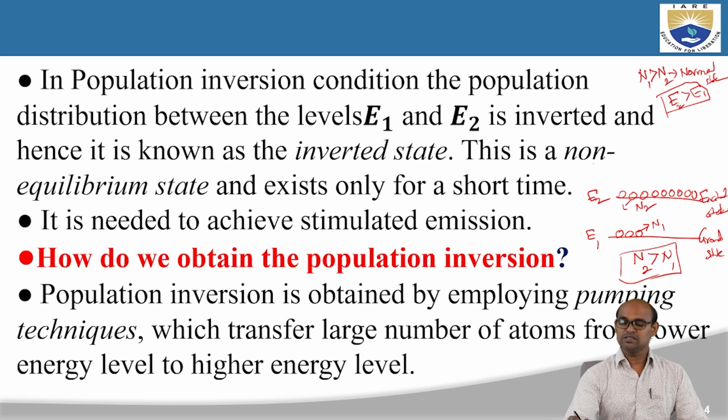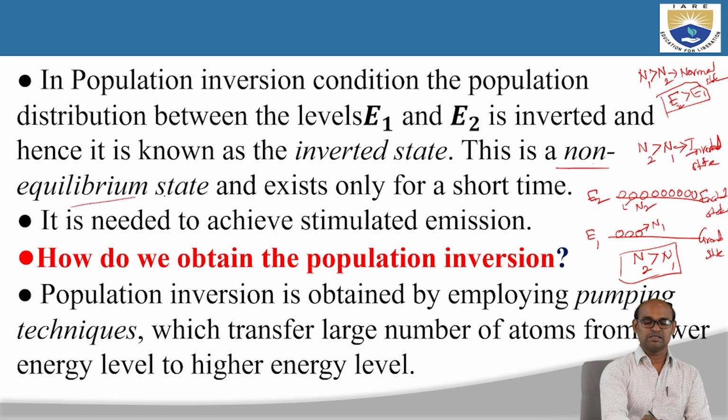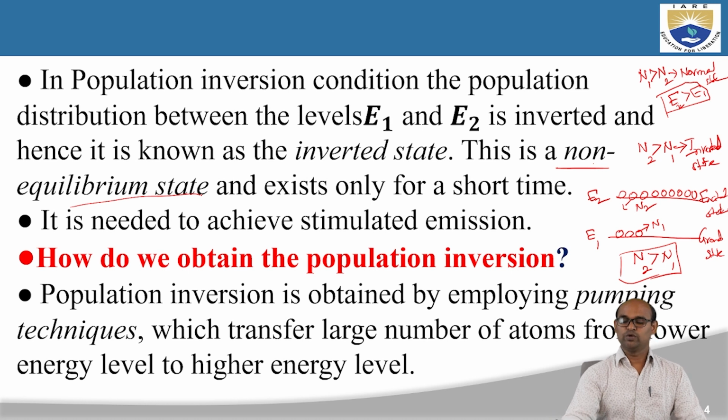Okay, so to achieve this non-equilibrium or inverted state, we need to supply energy to the system so that the atoms in the ground state will go to the excited state. That we will discuss later. But this state where n2, the number of atoms in the excited state, is greater than n1, the number of atoms in the ground state, is called inverted. This is not normal, this is inverted. This is also called a non-equilibrium state, because we don't generally see this situation in equilibrium.